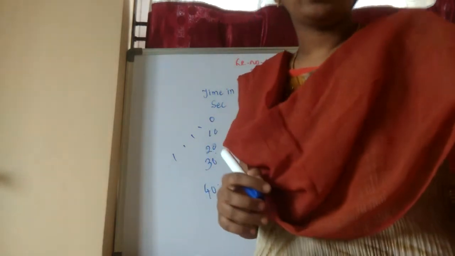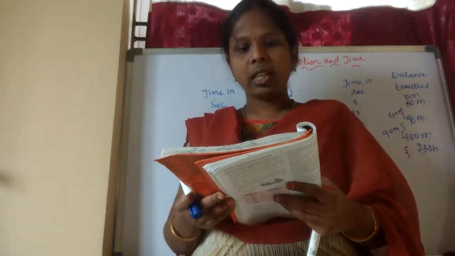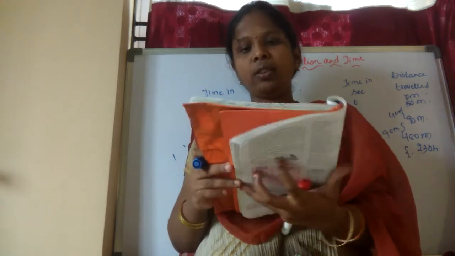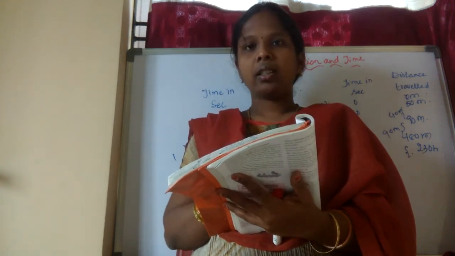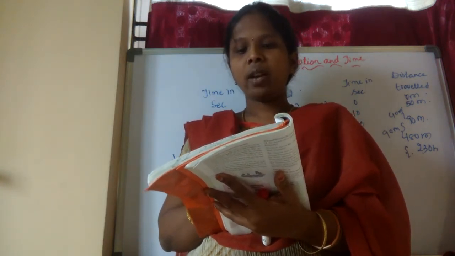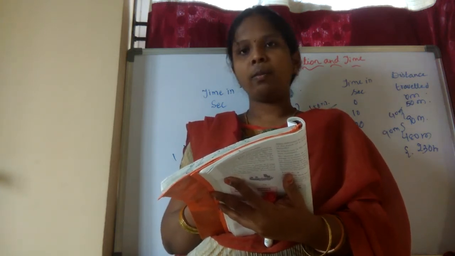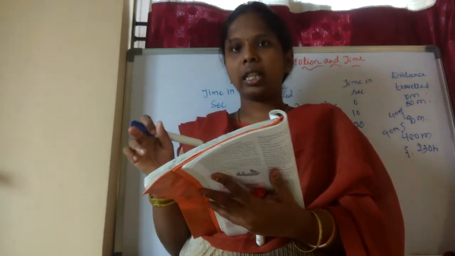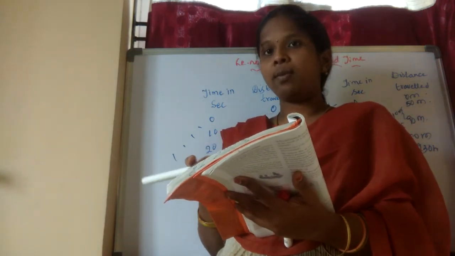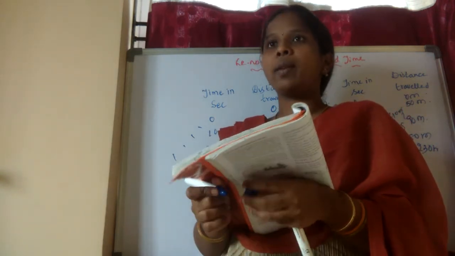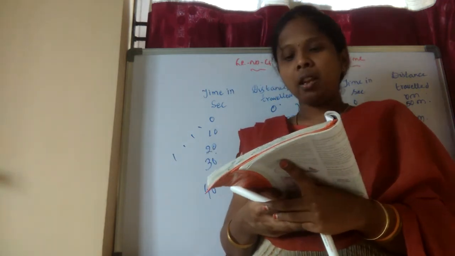Your homework is this: on page number 31, they have given identifying uniform and non-uniform motions. They have given the movement of the hands of a clock. Just now I said it is uniform, so we can write uniform. A boy cycling in a crowded place: if it is a crowded place, we cannot tell that he will move in a certain limit of time, so it is non-uniform.